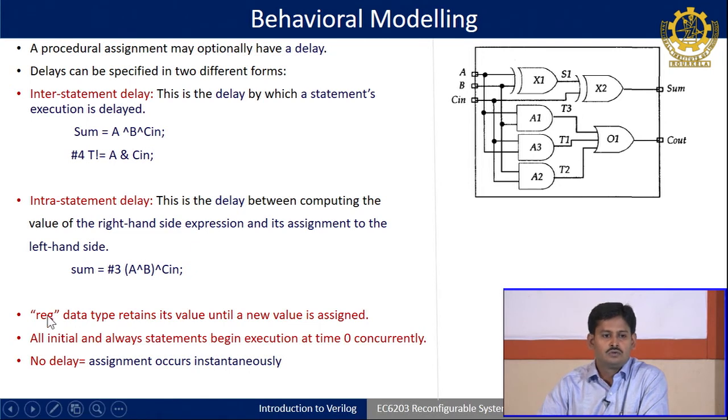There are two types of constructs or syntax supported. Okay. So, the reg data type retains the value until a new value is assigned, and all initial and always statements begin execution at time 0 concurrently. Reg is used because sometimes we use behavioral modeling to model sequential design, and at that time reg can be helpful to retain or store the 1 bit data. That is why reg is used in behavioral level modeling rather than wire, right.